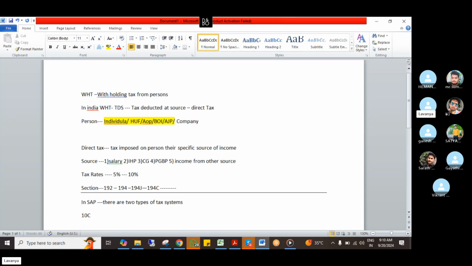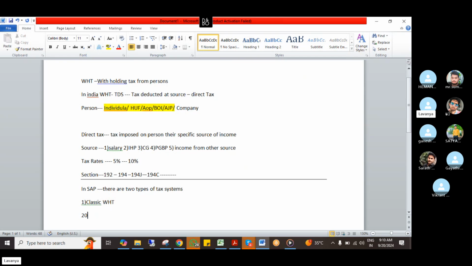One is classic withholding tax, and the other is extended withholding tax. Classic withholding tax was used earlier, but now everyone is using the extended withholding tax.